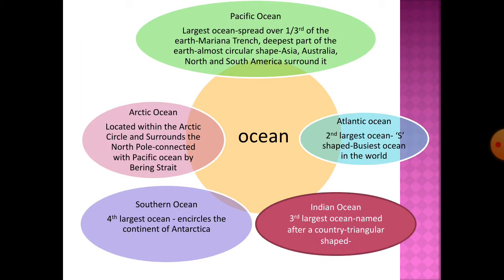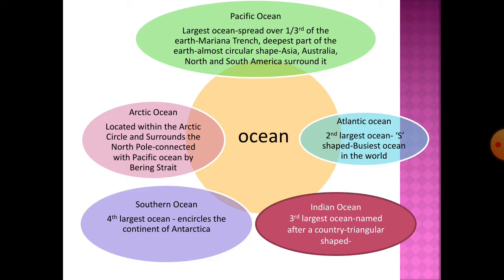Next, oceans. Pacific Ocean, the largest ocean, it's spread over 1/3 of the earth. Mariana Trench, deepest part of the earth, is also here. Its depth is about 11,022 meter. It's almost circular in shape. Asia, Australia, North and South America surround it.